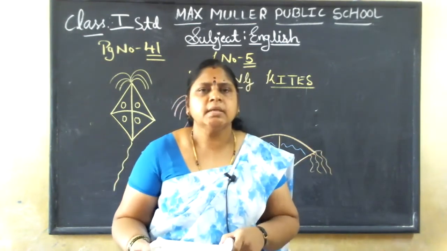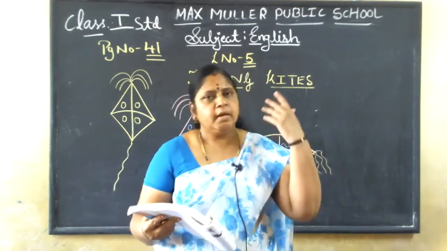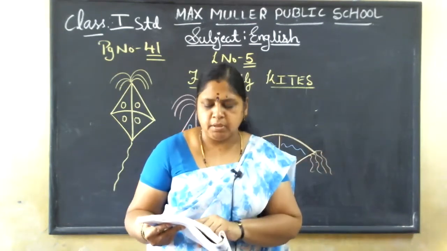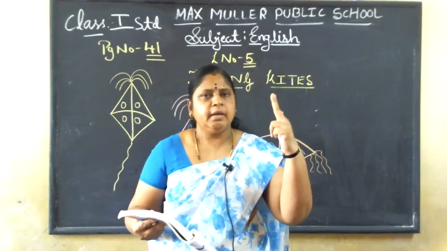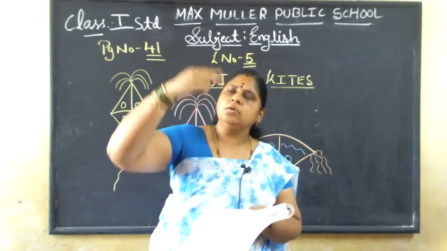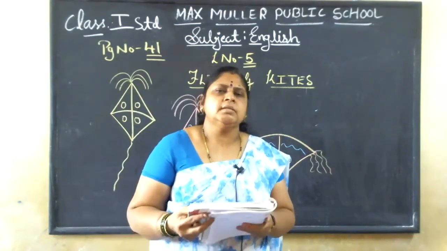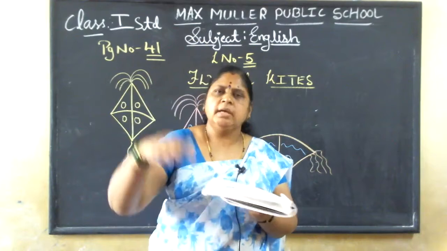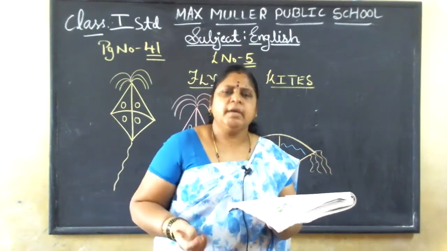Which color was Neha's kite? It was yellow. It is flying away into the sky. She is crying. What happened to Neha's kite? Neha was flying the kite and the thread got cut. Once it is cut, it will go somewhere far away and get stuck in a tree or wire. Wherever it falls, there it will be hanging in the tree or wire, children.